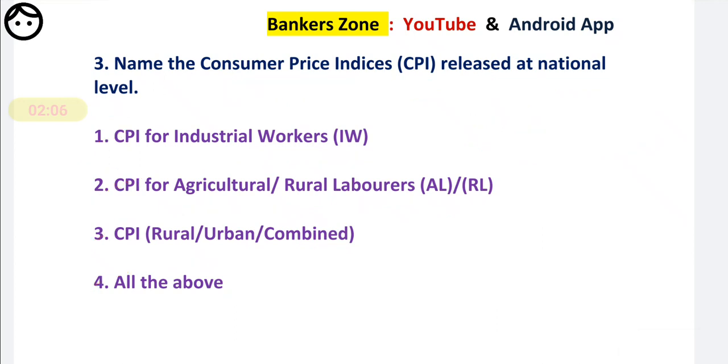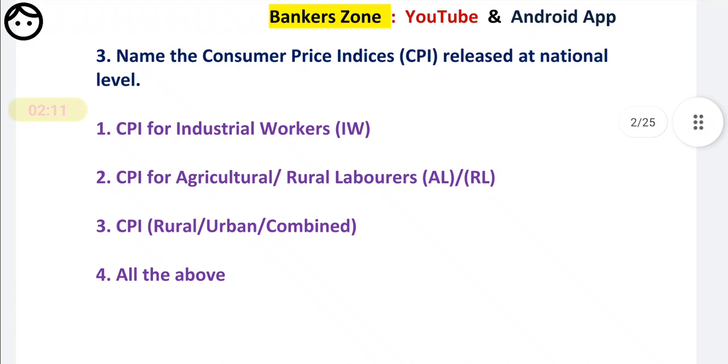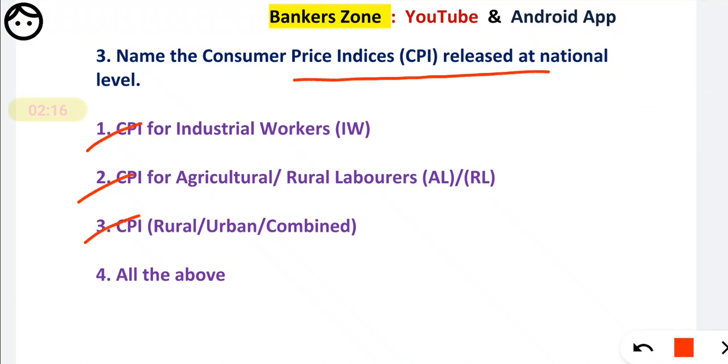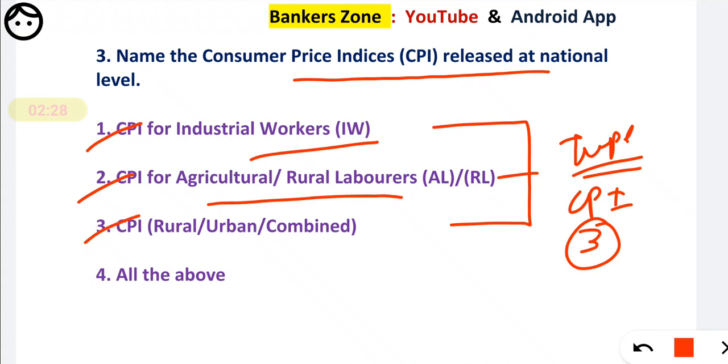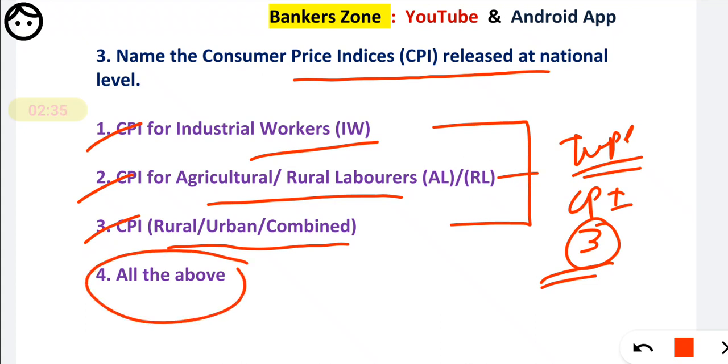So friends, remember the CPI: the CPI released at the national level includes all three of these. These three are the types of the CPI. They may ask how many types of CPI there are. There are 3 types of CPI: for industrial workers, agricultural and rural laborers, and rural-urban combined. All these 3 are released at the national level. So option number 4 will be our correct option.